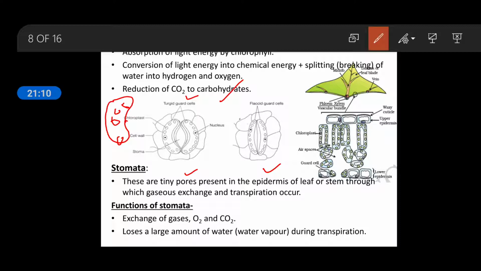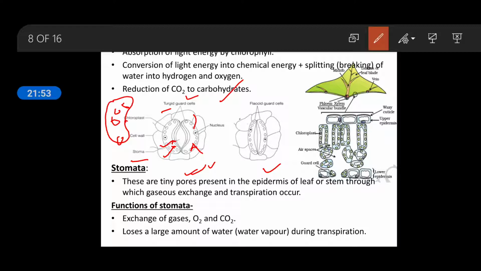cells. Okay, in the open stomata, you can see the guard cells are turgid. Turgid means swollen. If they swell, then the stomatal pore will open. So how does it become turgid? Because from the helping cells, from the outside cells, the water comes inside the guard cells, and when the guard cell is filled with water, they become turgid, means they swell, and when they swell, the stomatal opening will be open, and when it is open, then gaseous exchange as well as transpiration will take